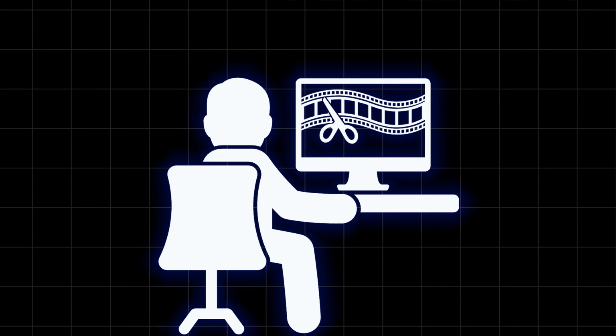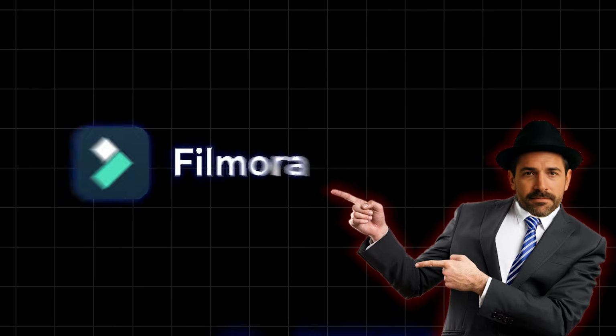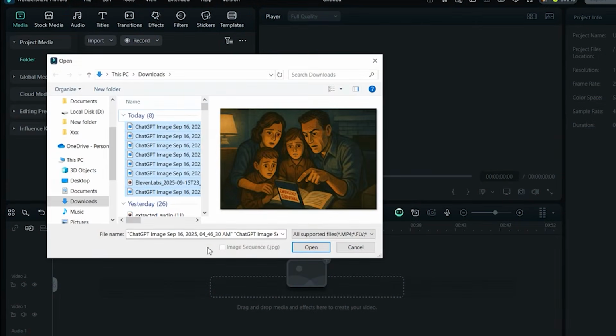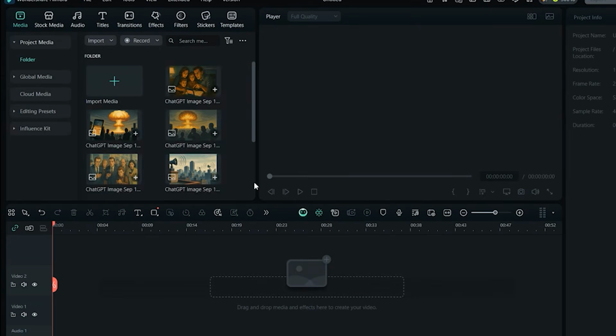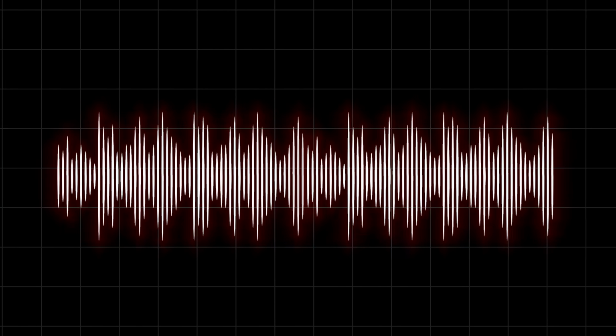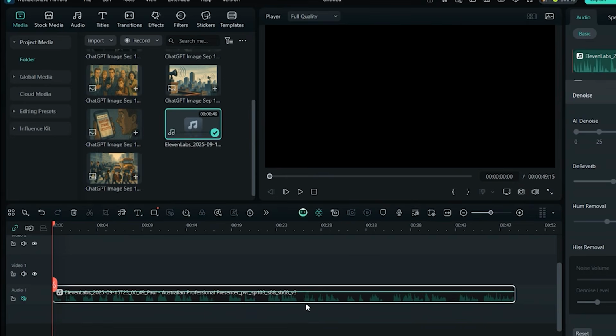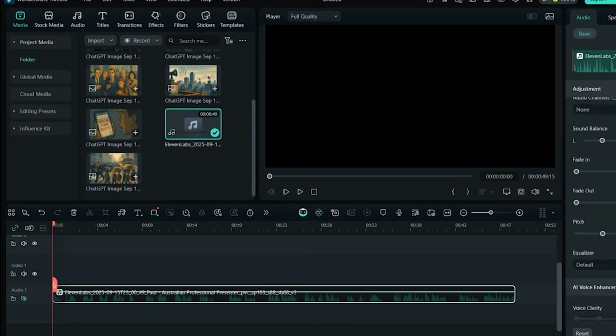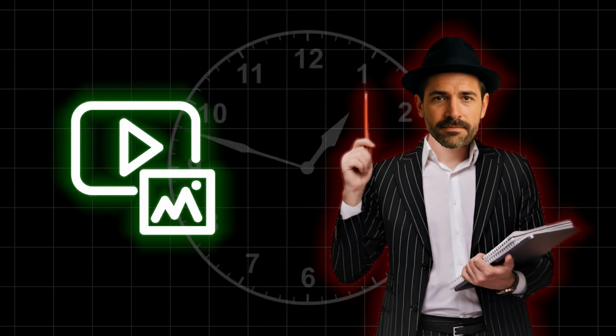You can use any video editing software, but I personally prefer Filmora because it's extremely simple, fast, and effective. Just open it and drag all your assets into your media library and number them in advance, because organized elements save your time a lot. Add your background music to the audio track first, then bring in your sound effects, duplicating them until they span the entire music track. Import your voiceover now and adjust the volume levels so the voice remains crisp and clear above everything else.